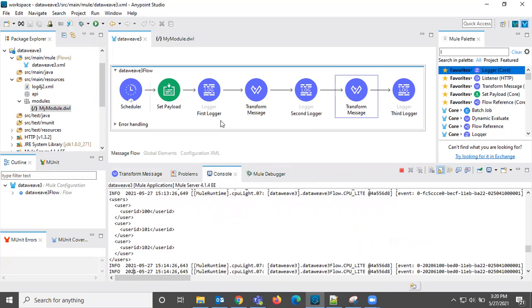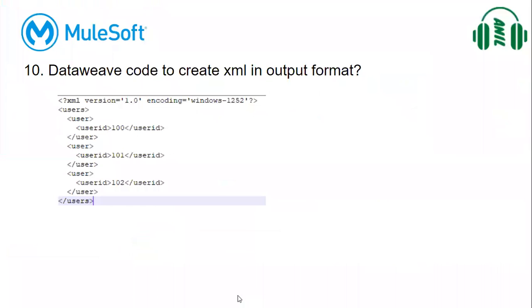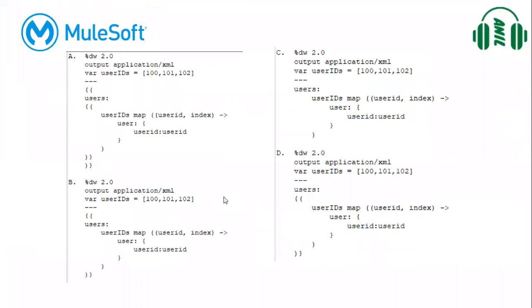Okay, so let us see the options in our exam. See here, before the root tag also there are some open brackets and all, right? So this is not the correct answer. And this is also the same, this is not a correct answer. And C and D are starting with users, the root tag, so that is fine. And then we need to loop these user IDs, right? When we are looping a user ID, it should be in brackets.